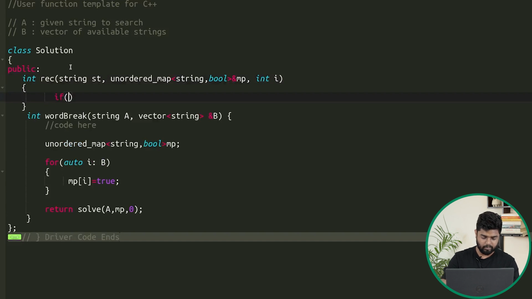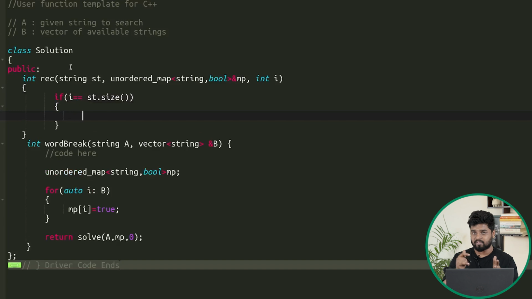So one thing we can say is that if i is equal to st dot size, so if we reach the end of the string, this means that the whole string has been found. Suppose Samsung was present and sung was found, then for the remaining part we would have checked.